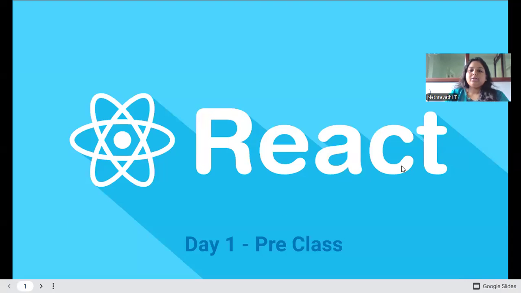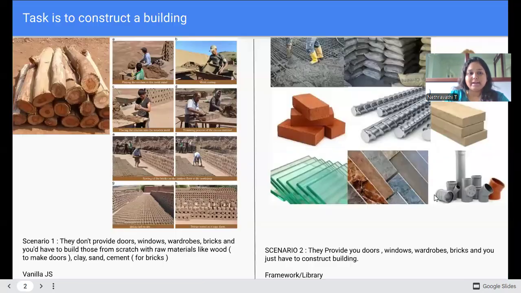I hope you can see the screen now. See, so first of all, welcome to the React class. If you're well versed, at least you have knowledge of JavaScript, it is very easy to go up with React. So, what is React? Why are we using React? This is the basic thing we need to know in the introductory class. So, this part will be starting now. Basically, what is React?